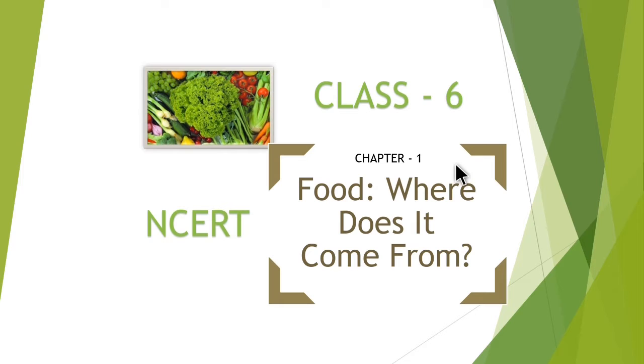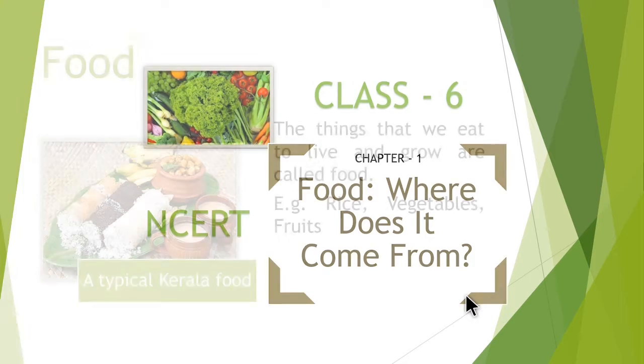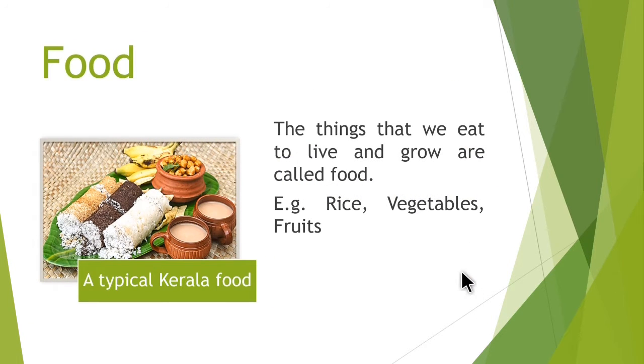Chapter 1. Food. Where does it come from? Food. The things that we eat to live and grow are called food. Example: rice, vegetables, fruits.